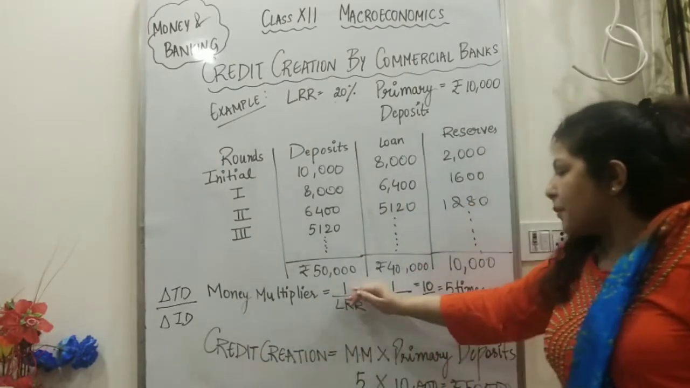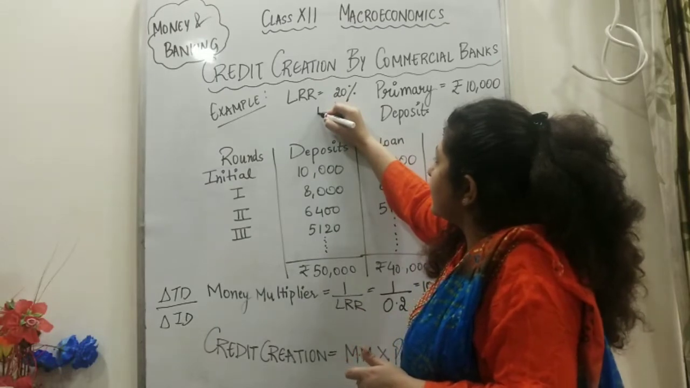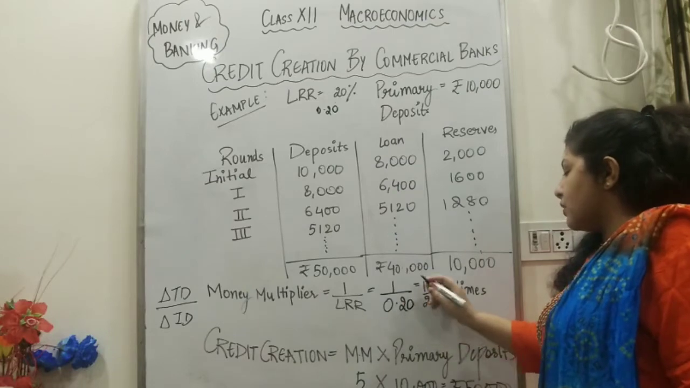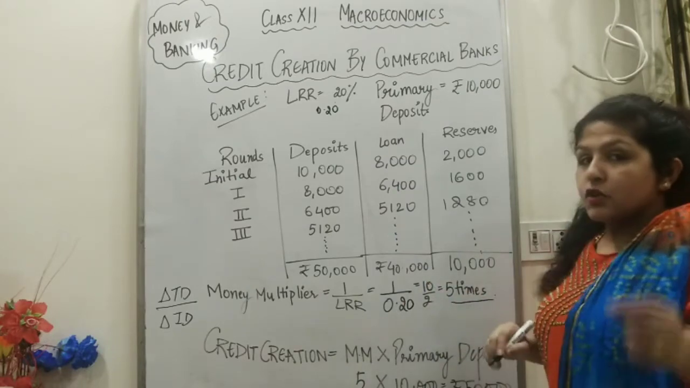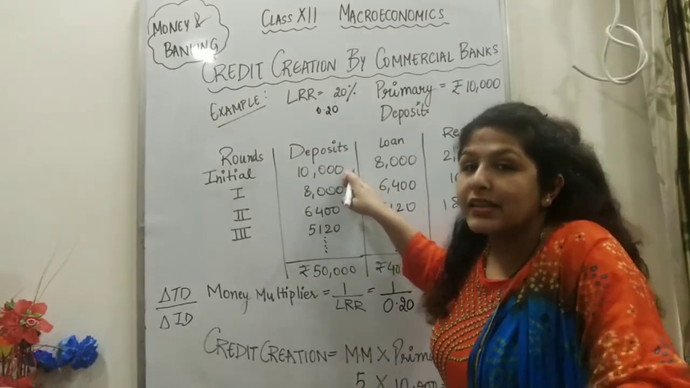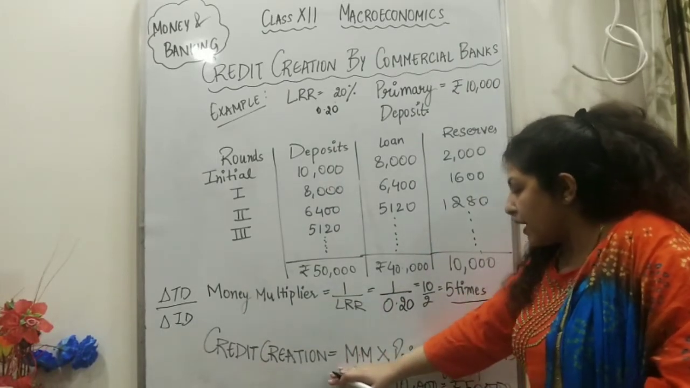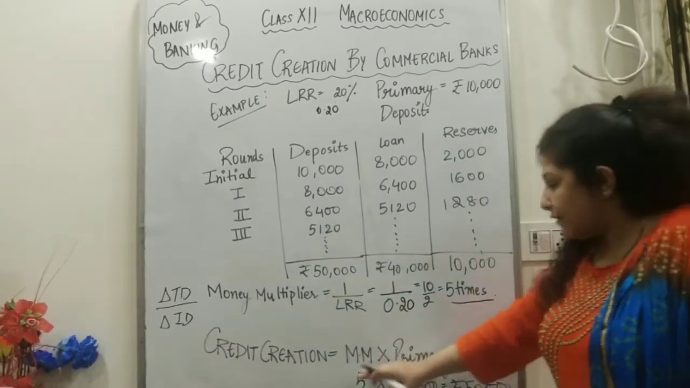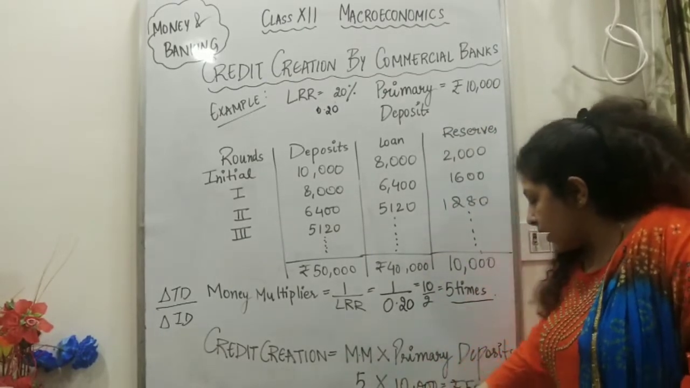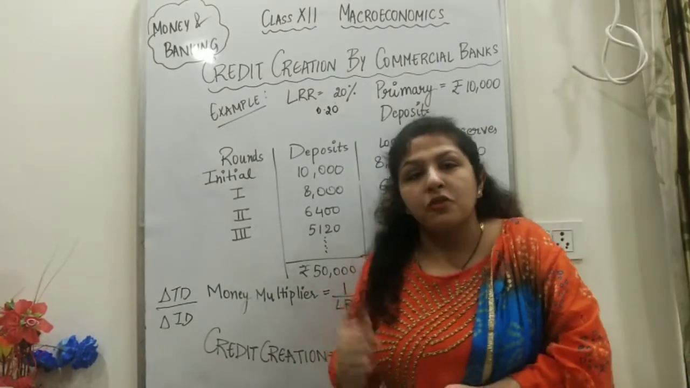So money multiplier is 1 upon legal reserve ratio, that is 20%, so we can write it as 0.20, right? Then we'll solve it and we'll get 10 by 2, that is 5 times. So how much is the money multiplier? 5 times. That means whatever the deposit is, we will multiply that amount with 5 to get the credit creation by commercial bank. So the formula is money multiplier 5 times into initial deposit, primary deposit, that is 10,000. So 5 into 10 is 50,000, the credit creation by the commercial bank in this case.